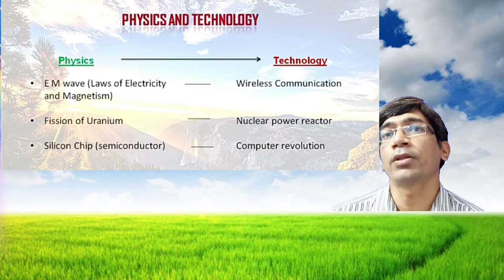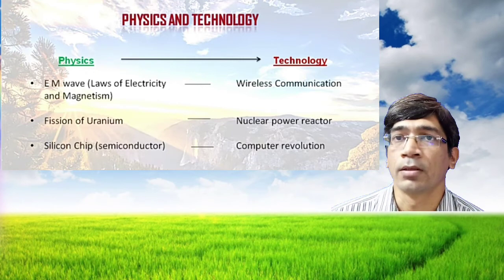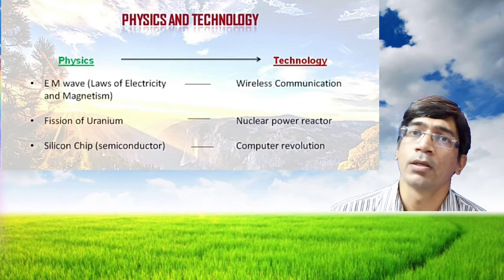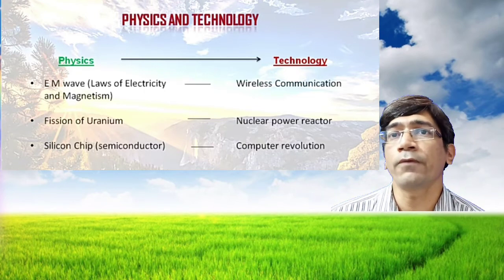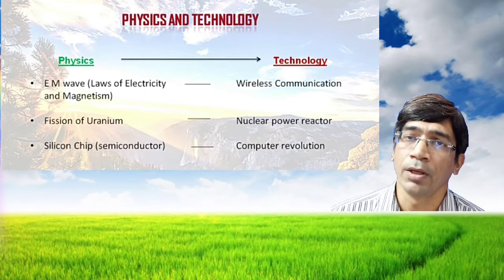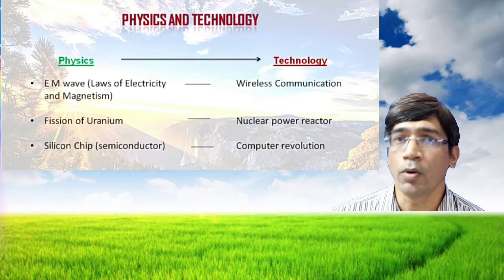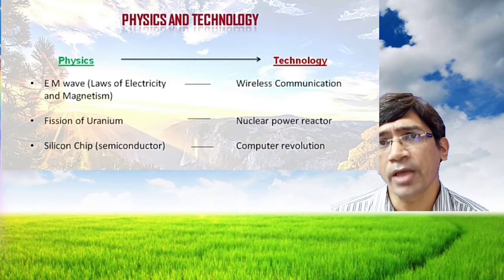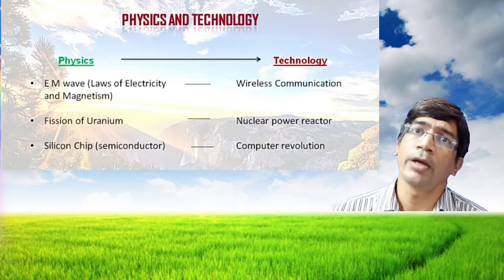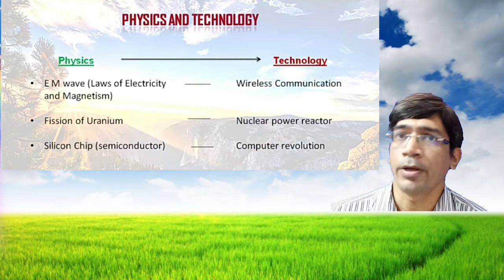In the same way, if we take nuclear fusion, we get energy in a large amount, and this energy can be controlled, and it can also be released in an uncontrolled manner.